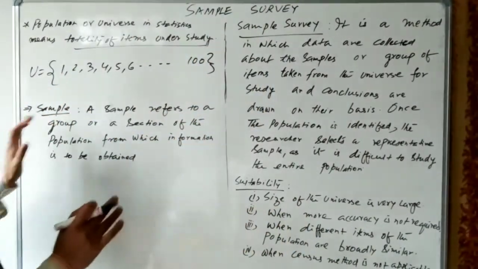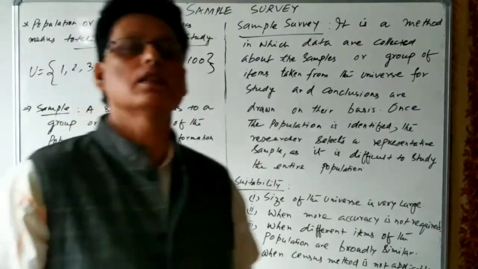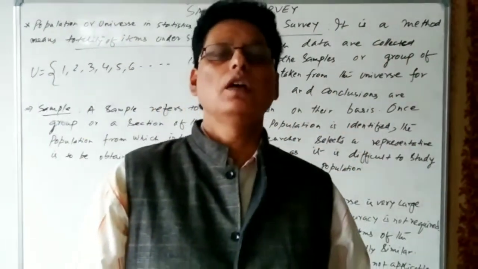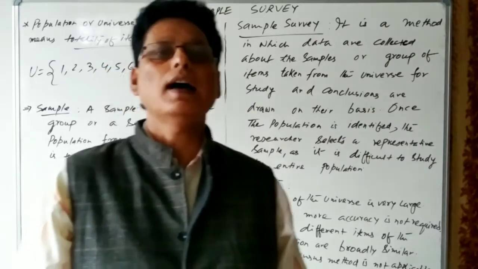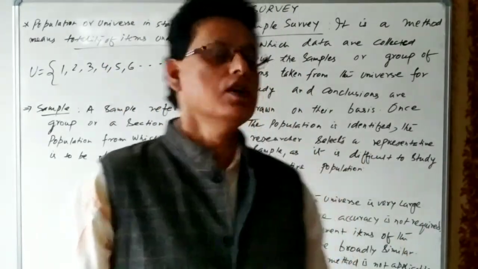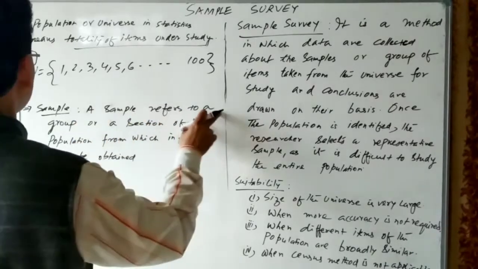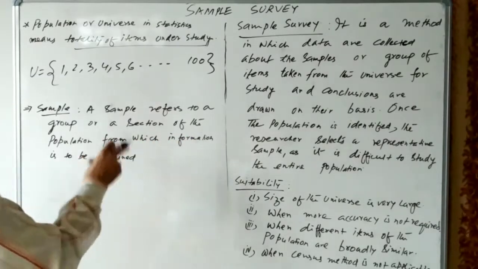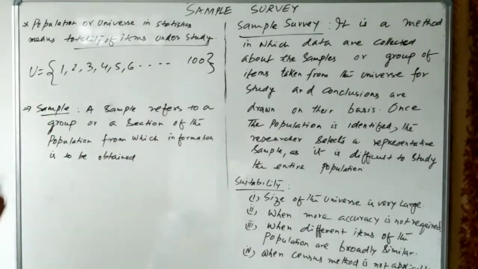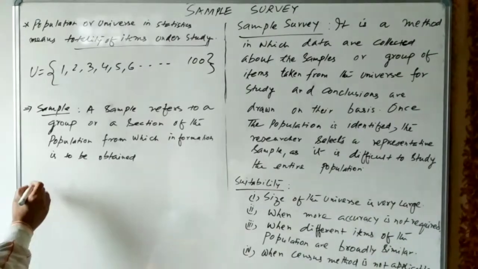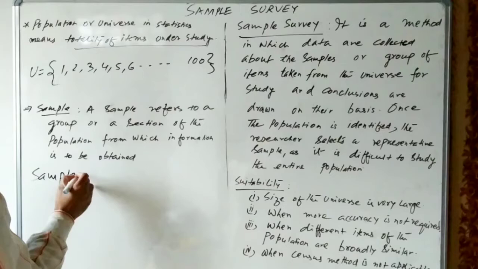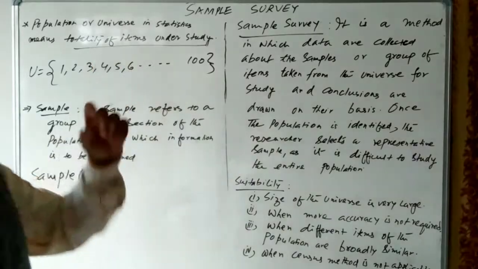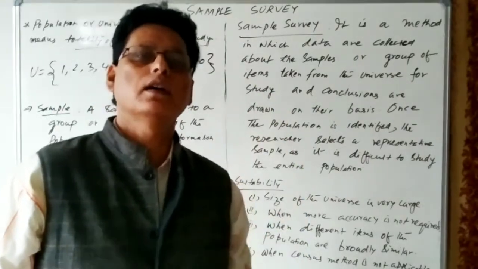And here let us see the sample method. The sample method is a method in which a group or a section of the entire population is selected and studied. A sample refers to a group or a section of the population from which information is to be obtained. Suppose we are selecting a 10% sample. 10% of 100 is how many? Certainly it is 10.